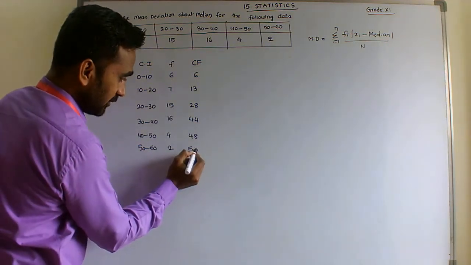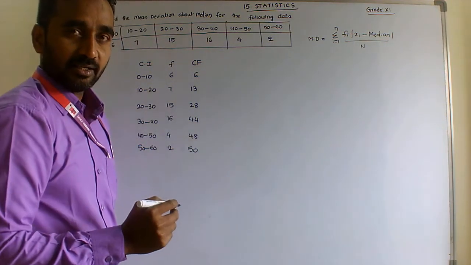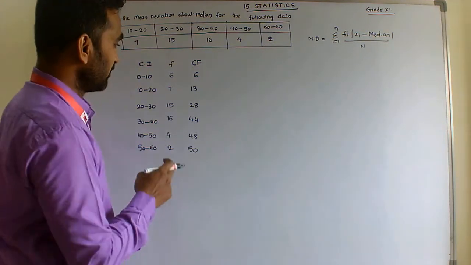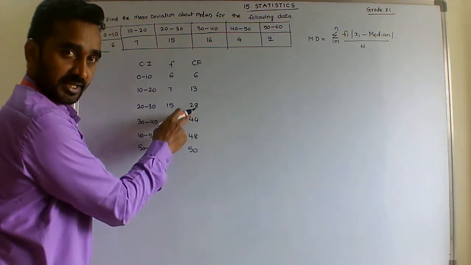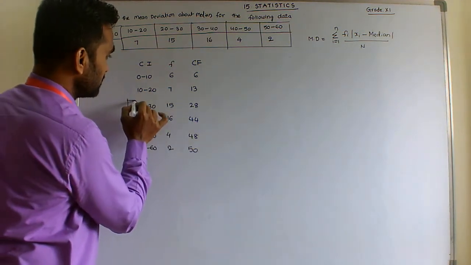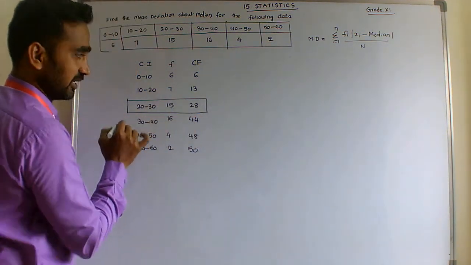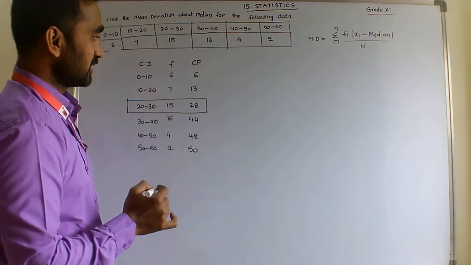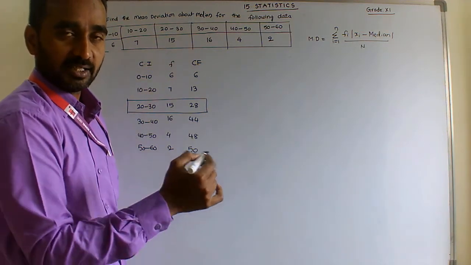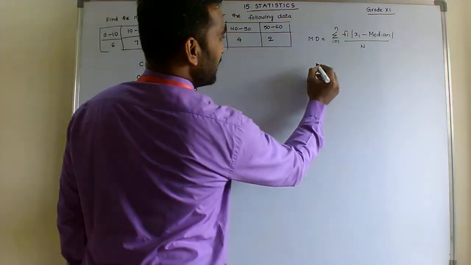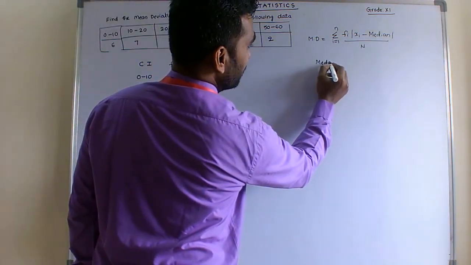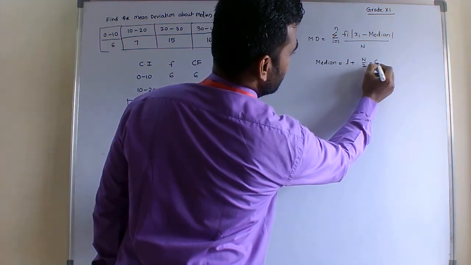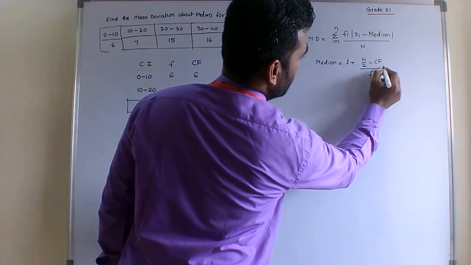So the total frequency is 50. Where is the 25th student? The 25th and 26th students are here, so this class interval is known as the median class interval. Students, recall the concept of how to find the median. The median formula for group data is L plus (n by 2 minus CF) by F into H.